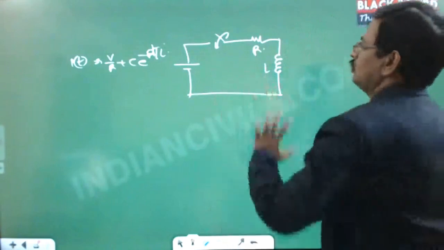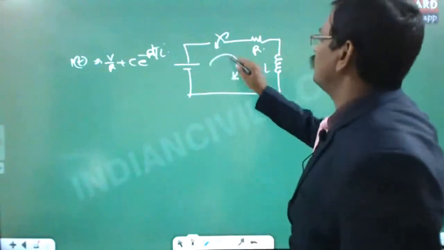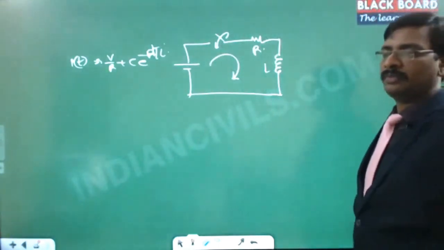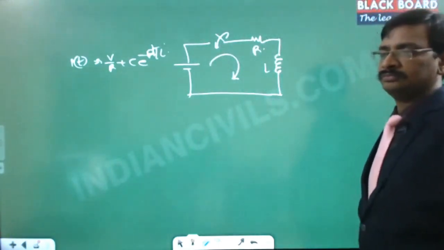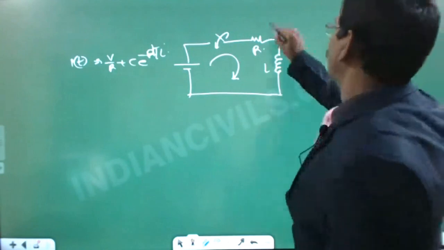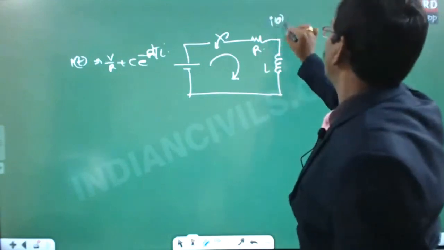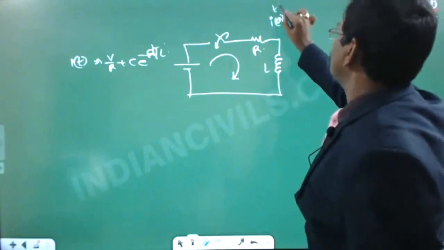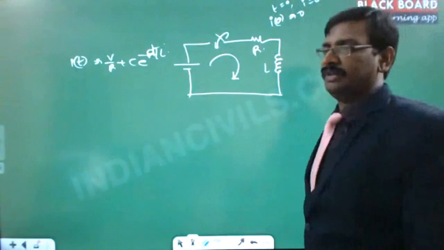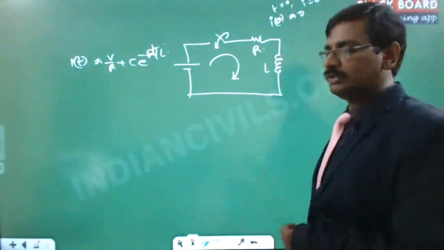When the switch was off, there is no current flowing. That means I of 0 is 0. At time 0, the current value is 0. This is the meaning of it.